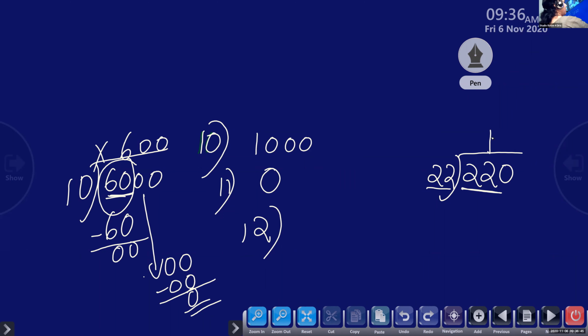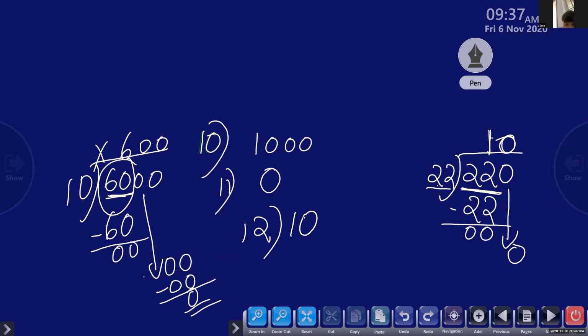You told me the answer correct. That is okay. But what is any number divided by the same number? 1. 1 into 22, 22. So now when you do 22 minus 22, that is 0. Now bring down 0. That 0 you have to write it here. So you will get the answer as 10. Question number 12. The answer is 10.